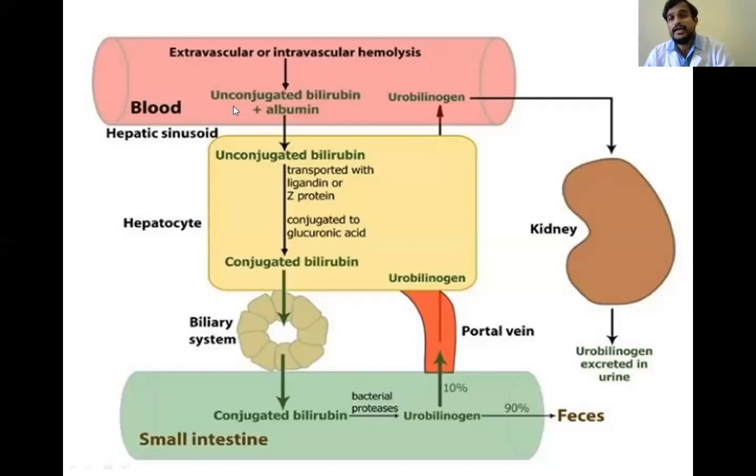We are getting the unconjugated bilirubin from RBC, hemoglobin, from heme, and this is being conjugated in the liver, and then transported to the small intestine through the bile duct. In the small intestine it's converted to urobilinogen and excreted as stercobilin and urobilin through feces and urine.